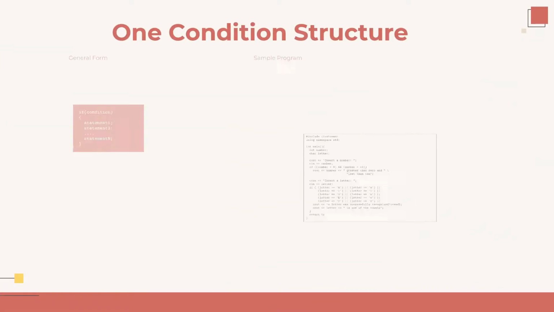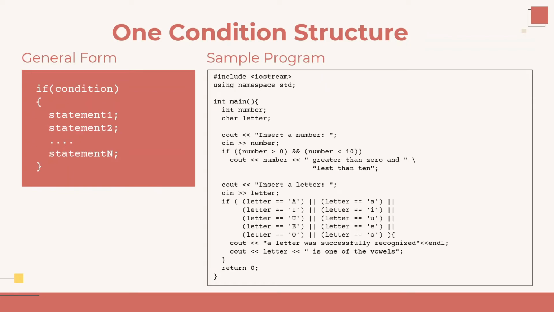One condition structure can also be used to execute multiple statements at once in a block of instructions using curly braces. In this sample program, first, the user needs to insert a number. If the number is more than 0 and less than 10, the program will print that the value of number is greater than 0 and less than 10.